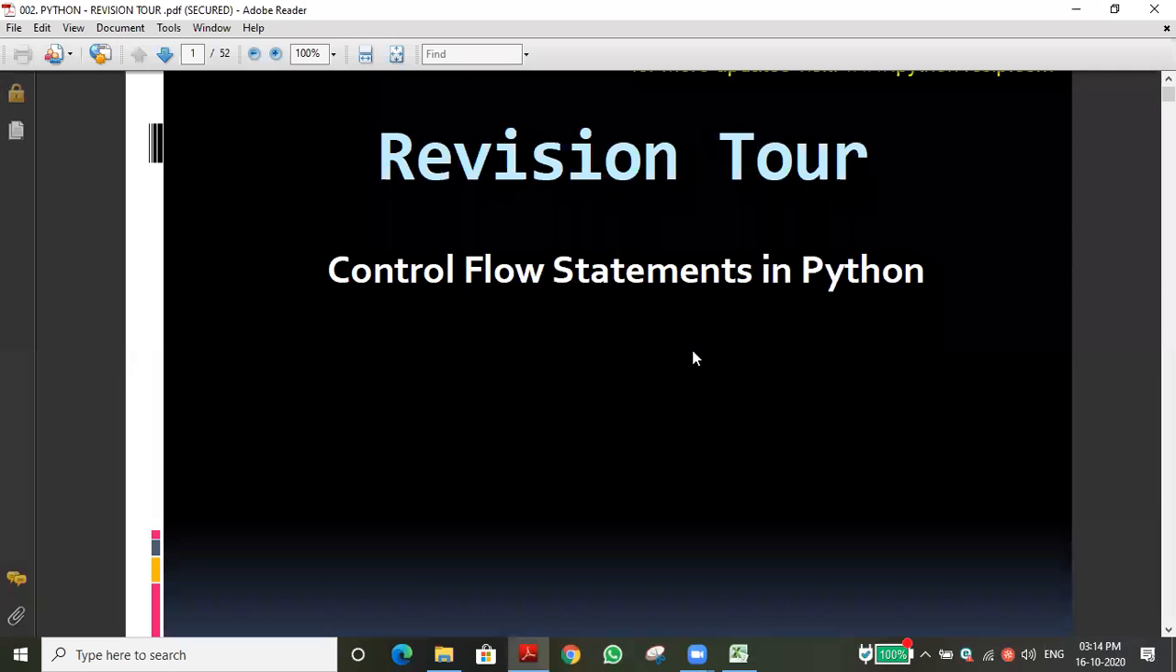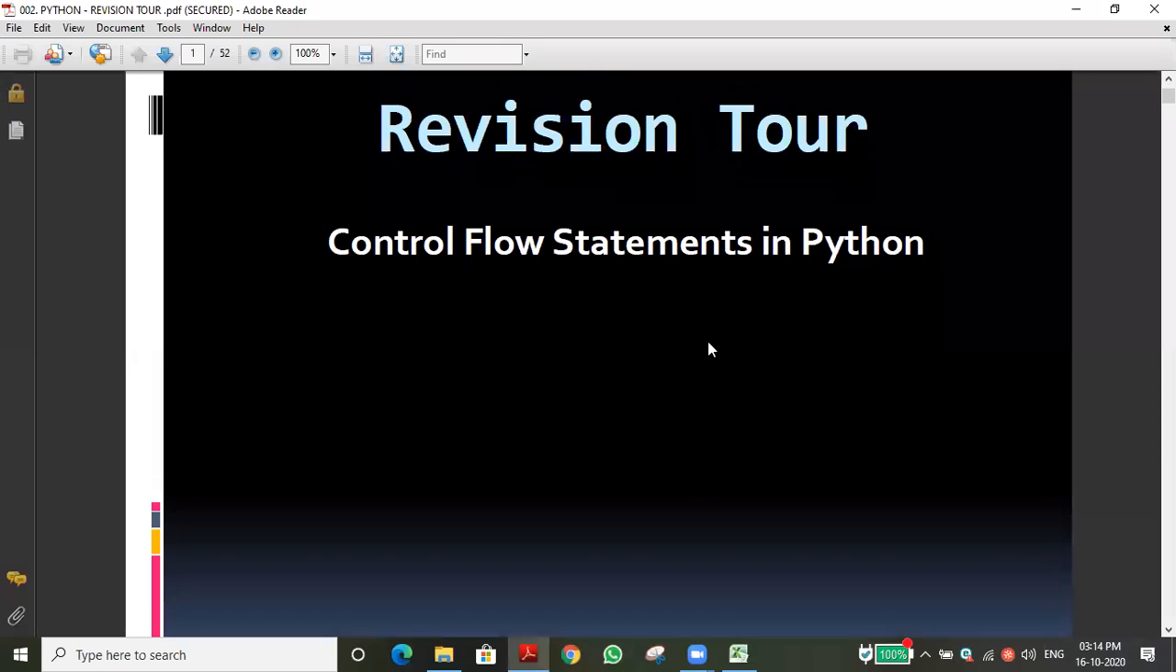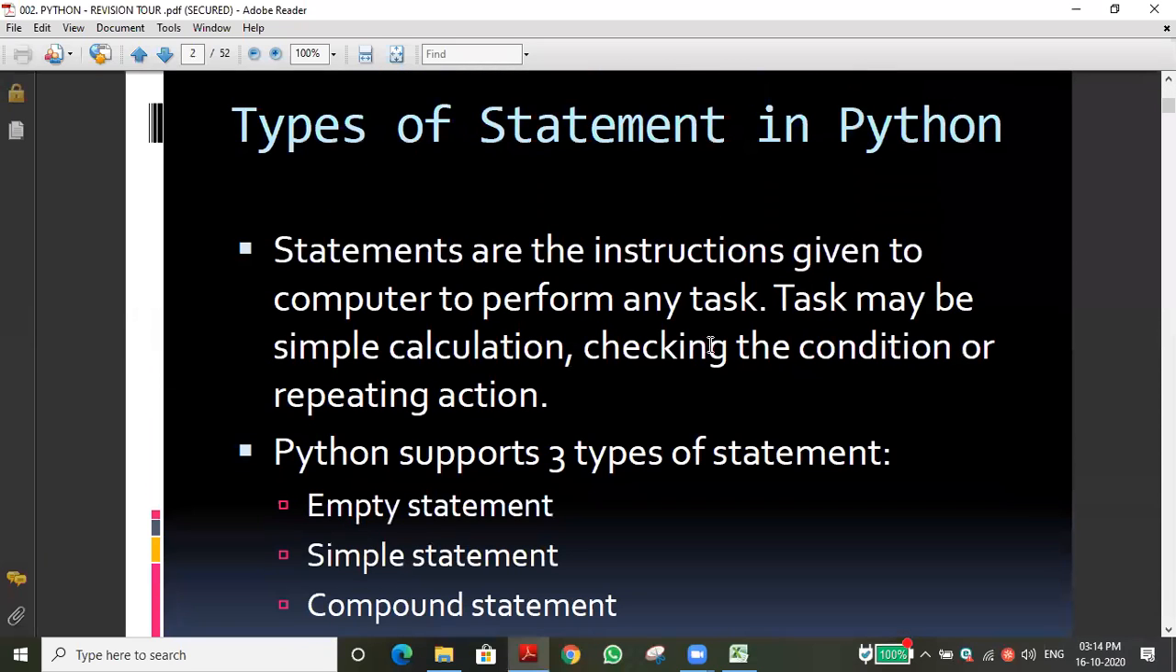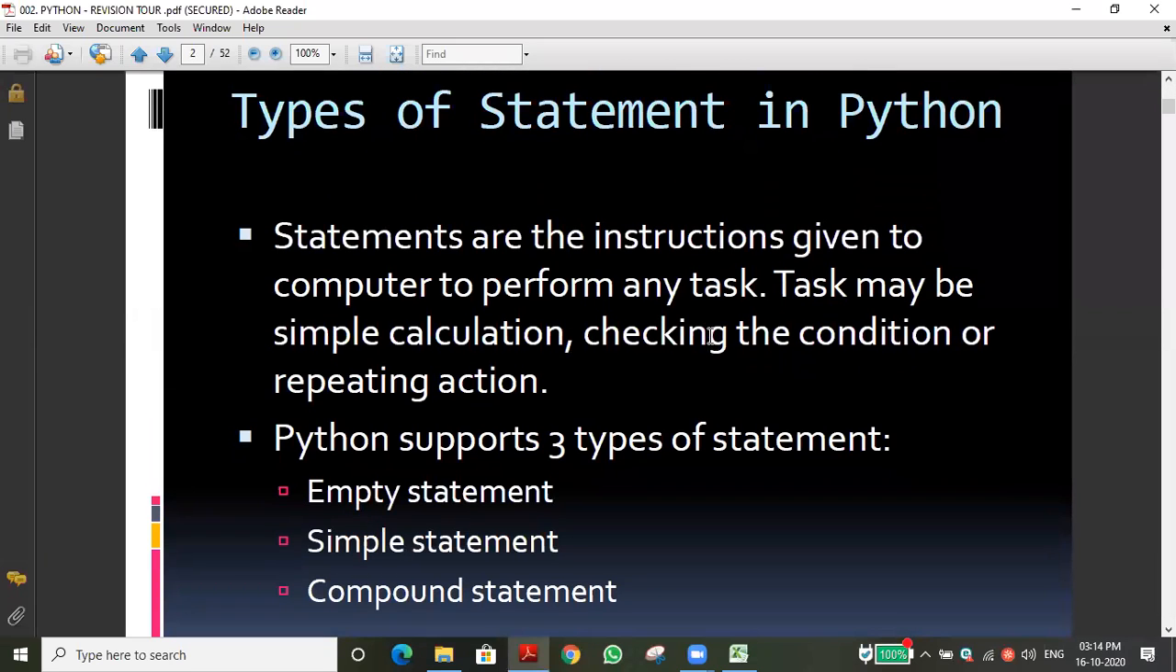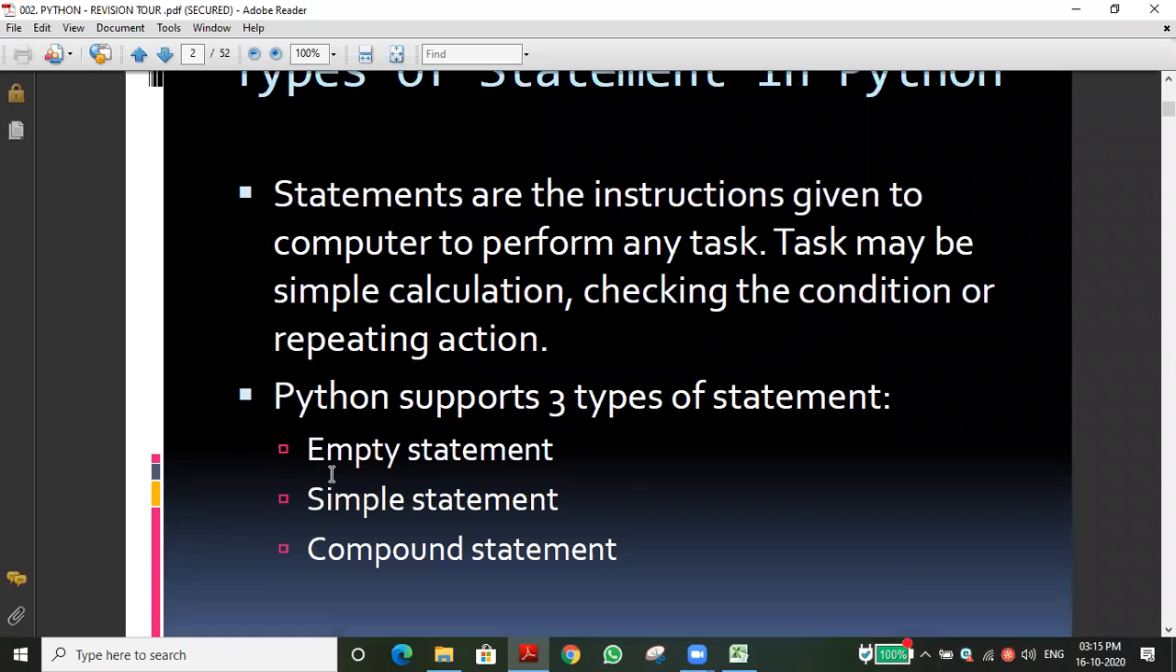I'm making this point because you have to learn the types of statements very properly. The types of statements we have seen. For a recap, what does a statement mean? A statement is an instruction given by the user to the computer in order to perform a task. And we have seen three types of statements also. What are the statements? Empty statement, simple statement, compound statement.